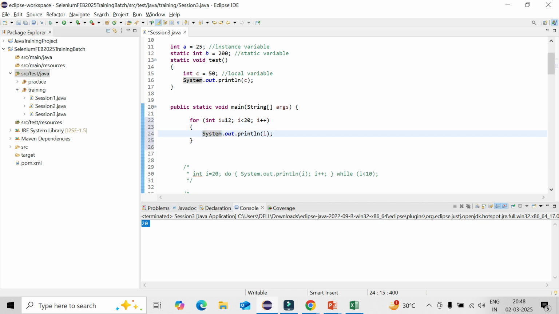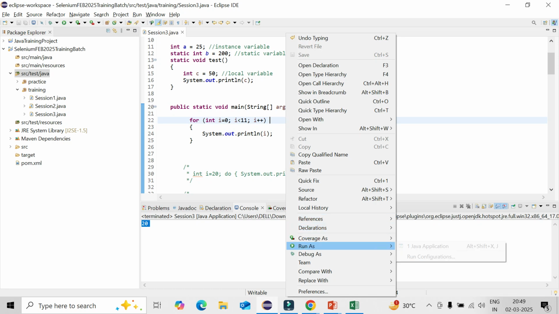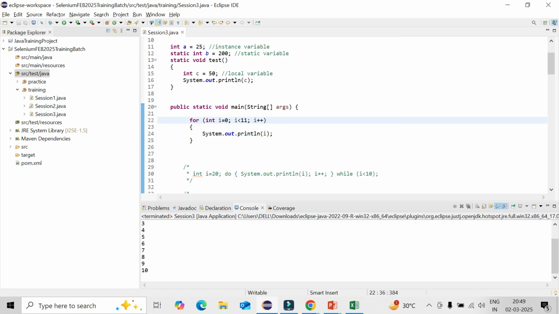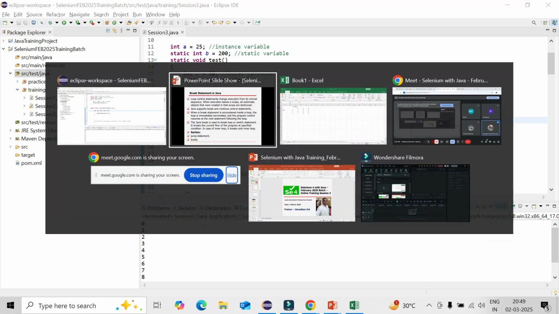Okay, this is the for loop I have used. I am going from i equal to 12 to 20, or maybe you can start with i equal to 0 to i less than 11, or i equal to 10. Okay, that is the way if you want to print, so it will not be a problem. So I am giving a simple example. I already told you. So in case, right, you want to visit a flat. Okay, there are two examples. Okay, so what are the break and continue keywords?